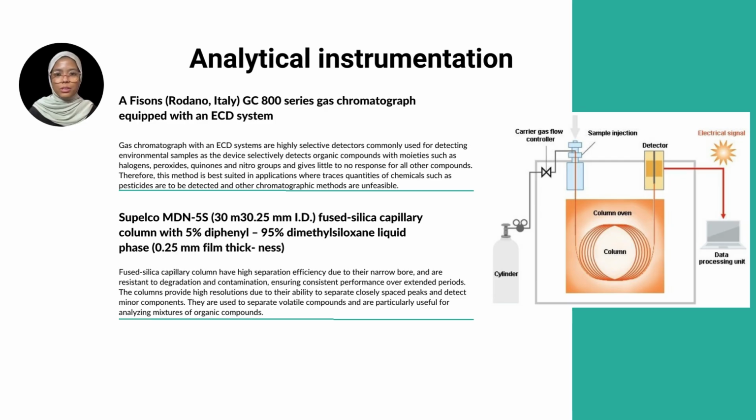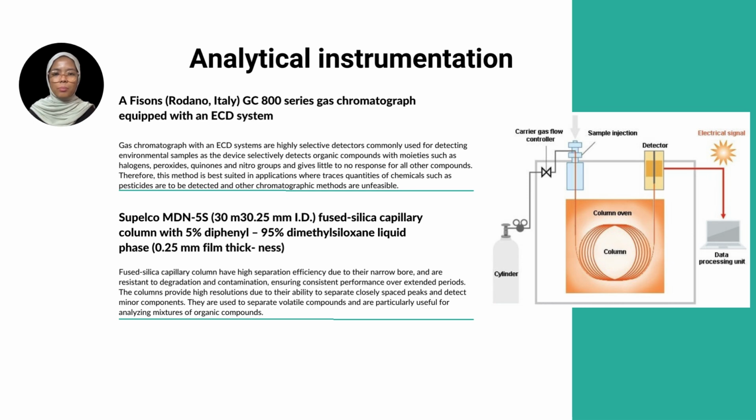Move to the next part, which is analytical instrumentation. The first one is a Phison GC800 series gas chromatograph equipped with an ECD system. Gas chromatographs with an ECD system are highly selective detectors commonly used for detecting environmental samples, as the device selectively detects organic compounds with moieties such as halogens, peroxides, quinones, and nitro groups, and gives little to no response for all other compounds. Therefore, this method is best suited in applications where trace quantities of chemicals such as pesticides are to be detected and other chromatographic methods are unfeasible.